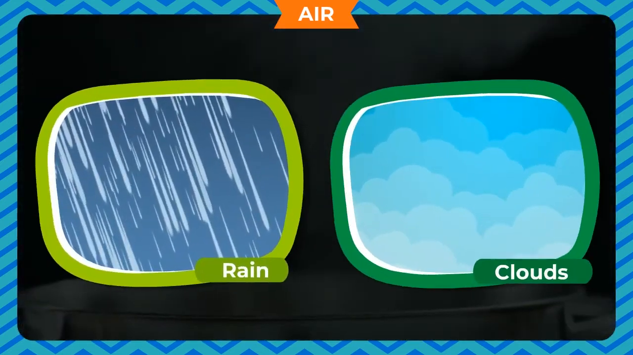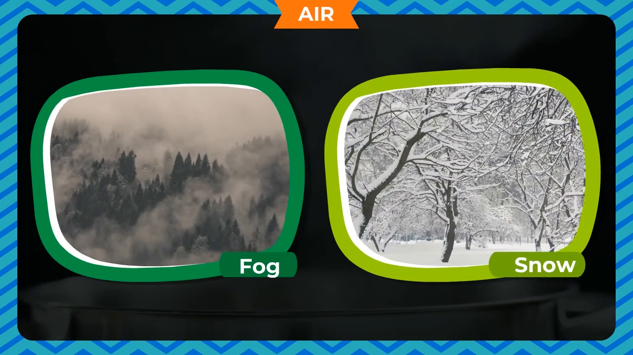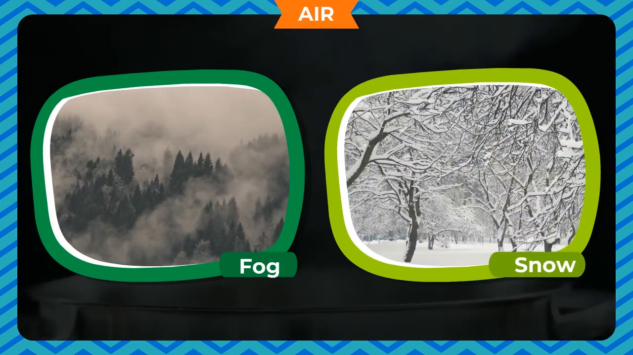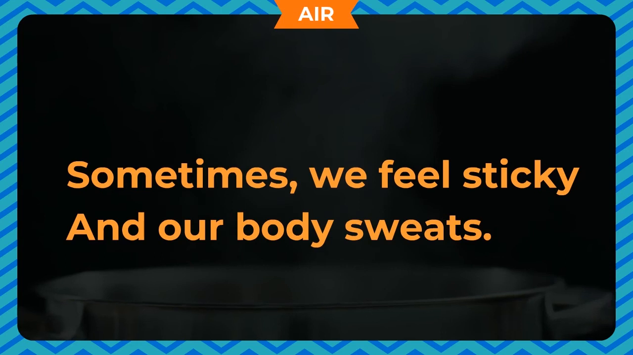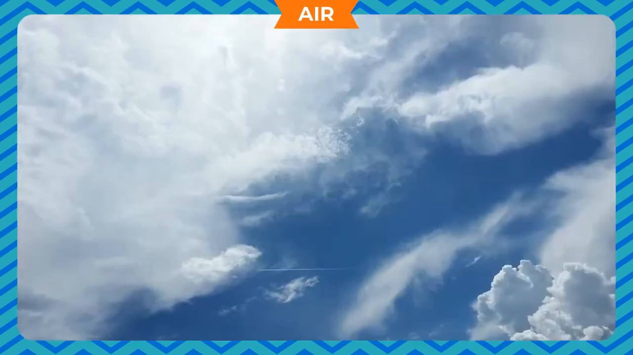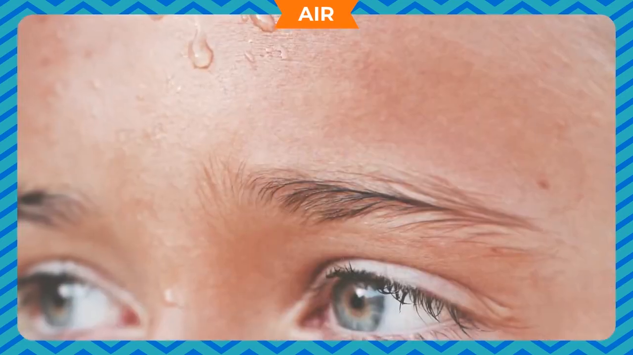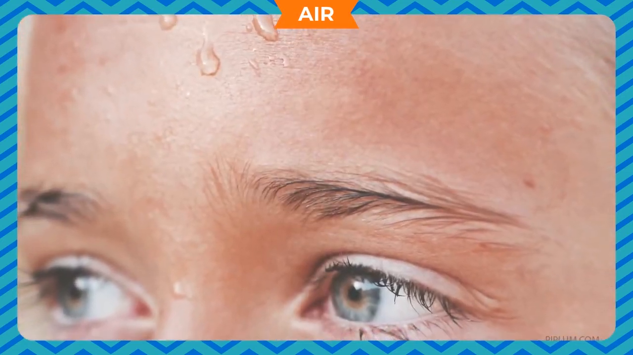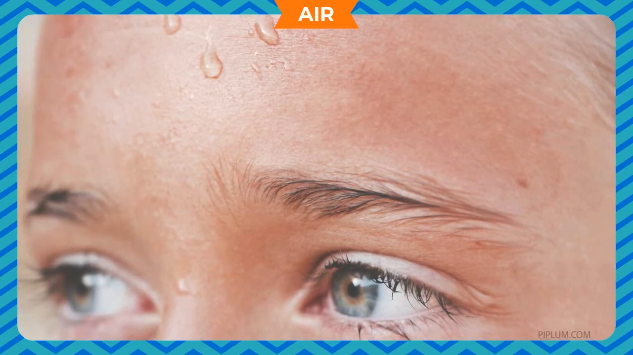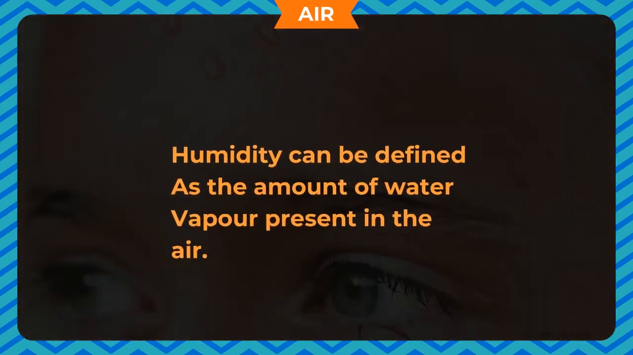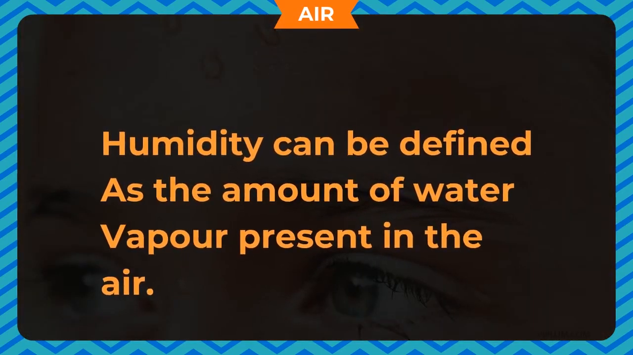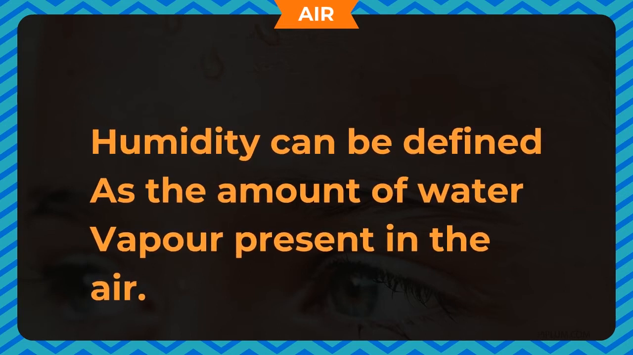It can bring rain, clouds, fog, snow, or hail. Sometimes we feel sticky and our body sweats. This is because there is more water vapor in the air, which prevents our sweat from evaporating, and we say the humidity is high. Humidity can be defined as the amount of water vapor present in the air.